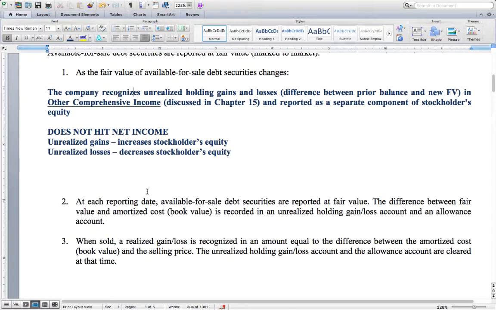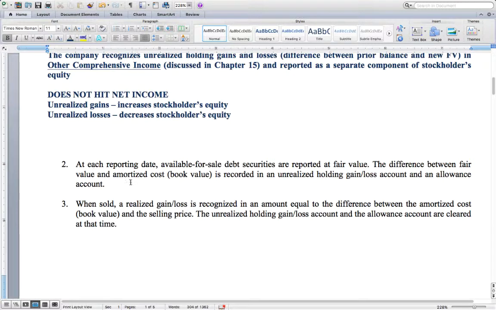As just mentioned with the unrealized gains and losses, at each reporting date, the available for sale debt securities are reported at fair value. The difference between the fair value and the book value at the time is recorded in an unrealized gain loss account and an allowance account, which is essentially what we just covered with the unrealized gains and losses being reflected in other comprehensive income.